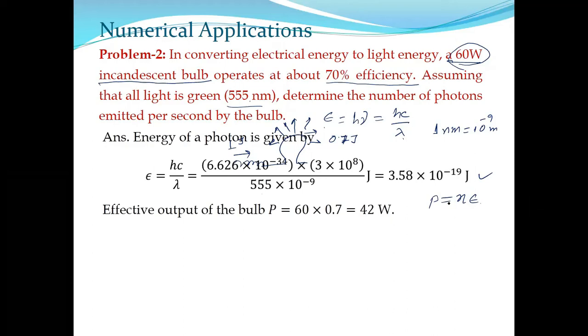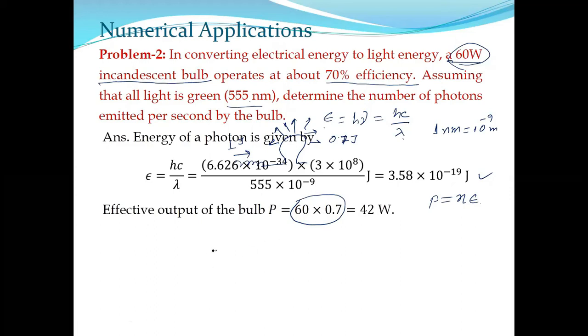E is already calculated, we need to estimate P now. Now P is 60 into 0.7, because as I have said, 70% is the efficiency. So this is the total energy actually radiated. Though you have supplied 60 watt power, 42 is actually used as output power.